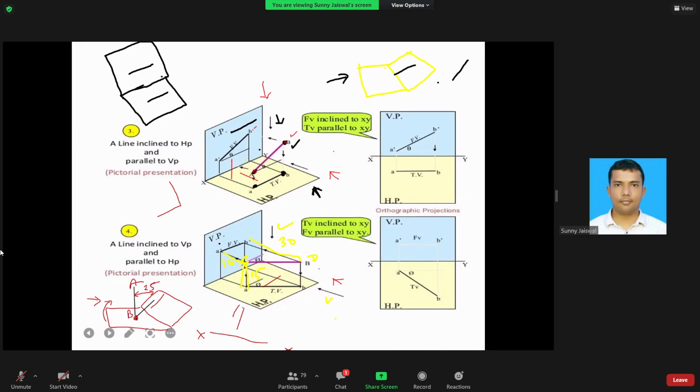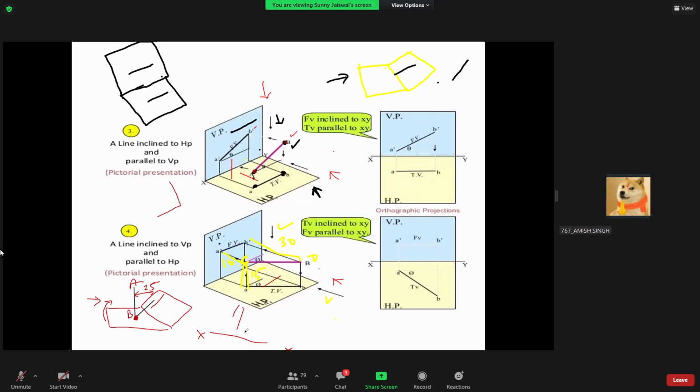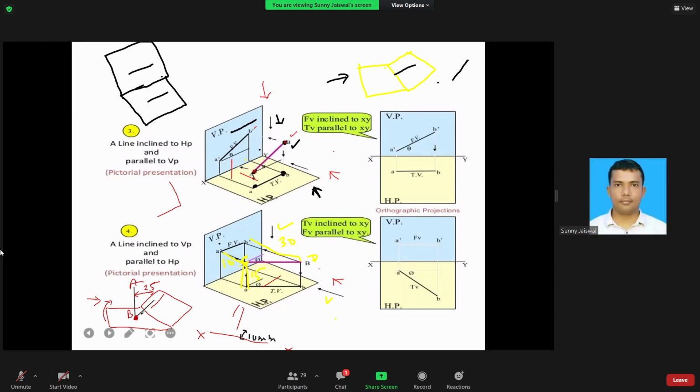And there is one point. What is this distance? I'm talking about the 10 mm, this one. Yes, 10 mm. Now, when you rotate this plane, what is this distance from the vertical plane? It was 25 mm. When you rotate, this point will coincide on that line, and this is 25.